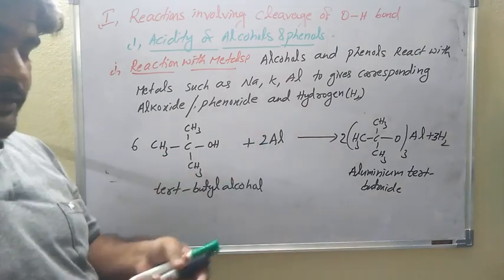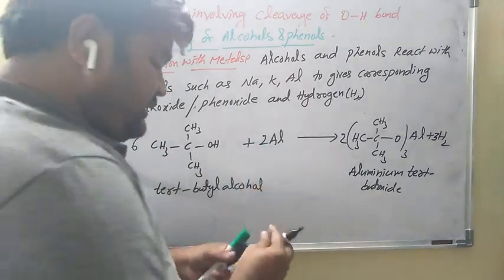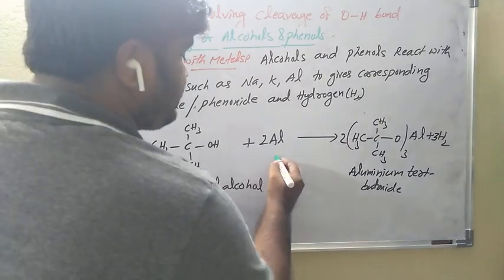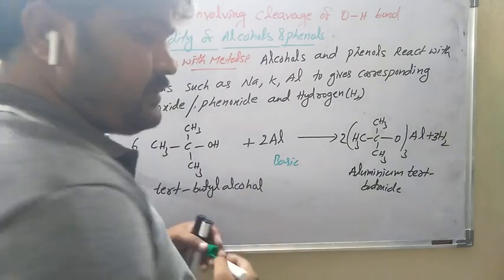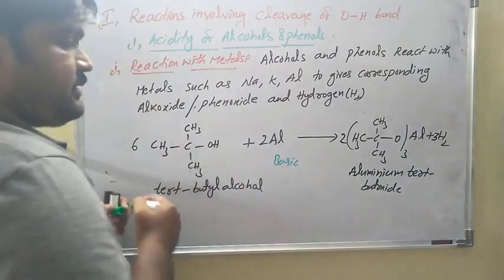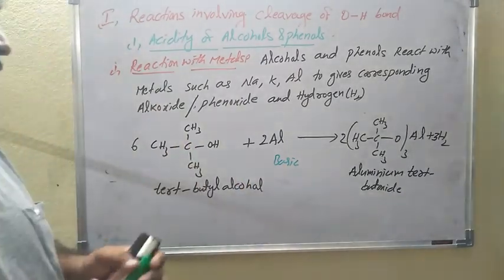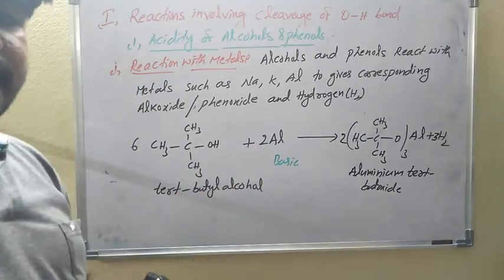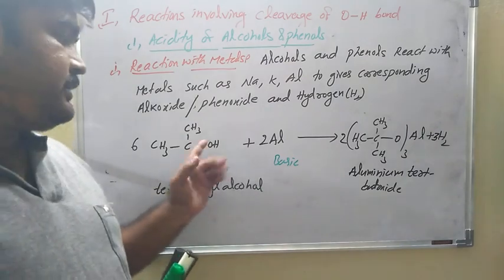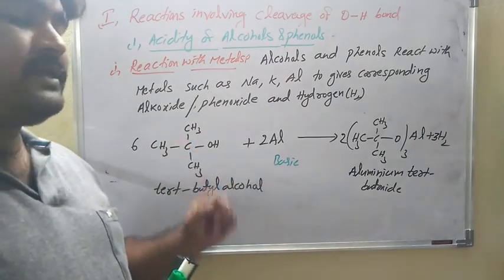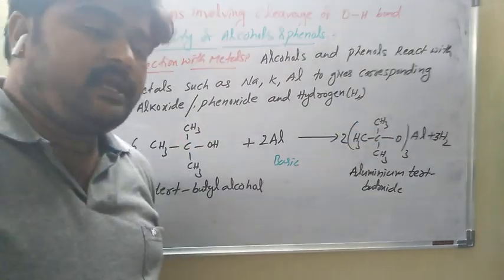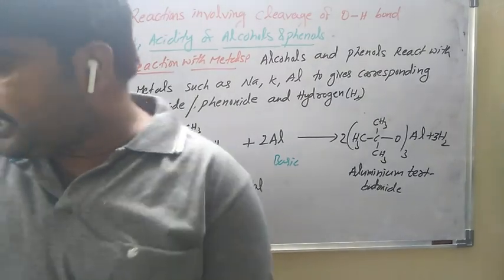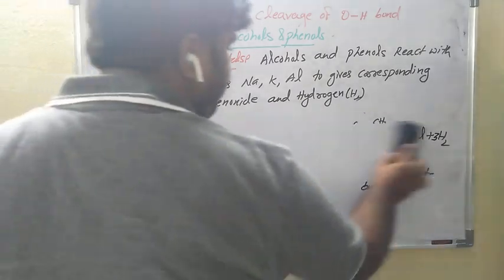Why? Because aluminium is basic in nature in this reaction. Aluminium is basic in nature, so the alcohol is acidic in nature. So tertiary butyl alcohol reacts with aluminium, produces aluminium tertiary butoxide, and hydrogen gas is liberated. Due to this being acidic in nature and that being basic in nature, hydrogen gas is released.